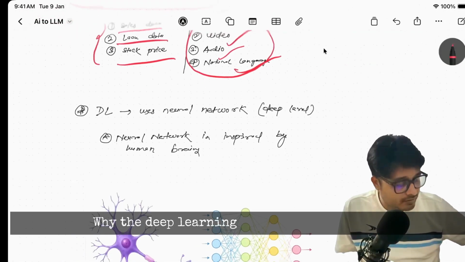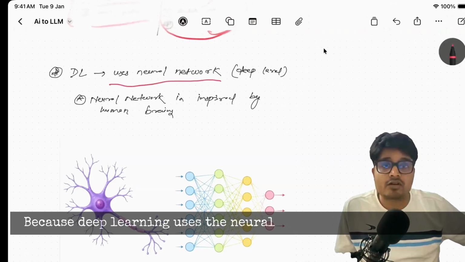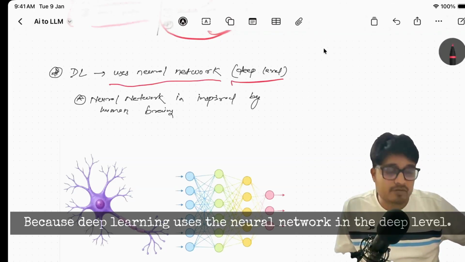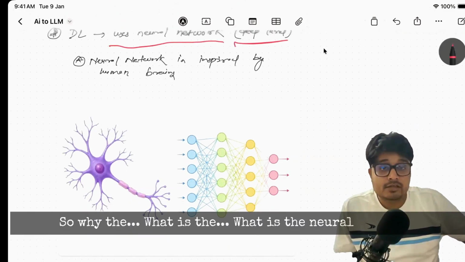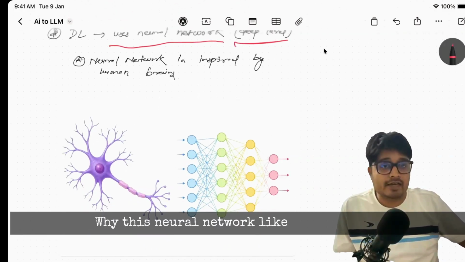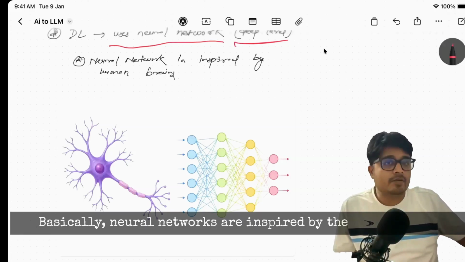Why is deep learning so advanced, guys? Because deep learning uses a neural network at a deep level. So what is a neural network? Why does this neural network work so well? Basically, neural networks are inspired by the human brain.